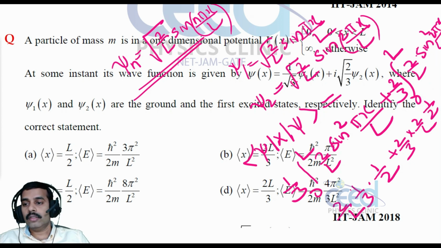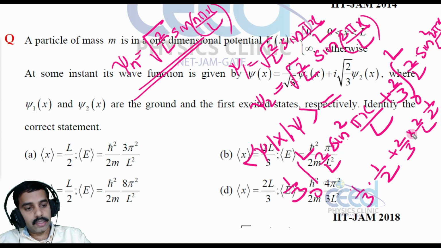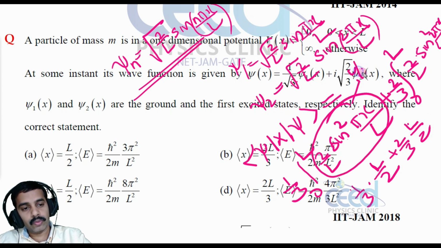Sorry, I'm sorry, this 2 by L is not here. So this will be L by 2, and this will be L by 2. This part's result we have studied, that is L by 2.